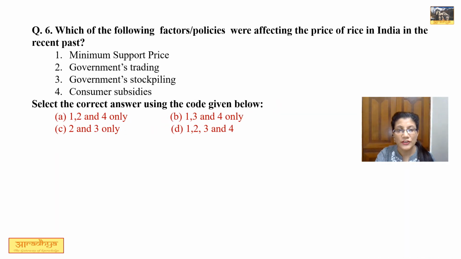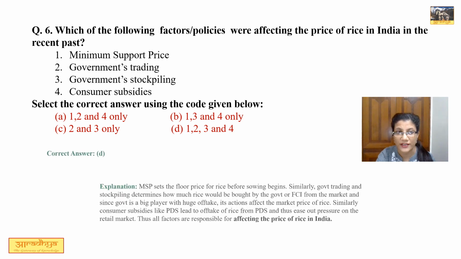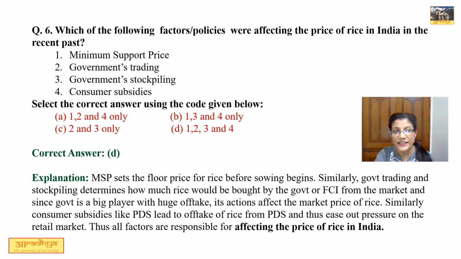Question number 6. Which of the following factors or policies were affecting the price of rice in India in the recent past? Now 4 options are given. First is MSP. Of course MSP is the minimum floor price of any commodity, so it will definitely affect the price of rice. Second option is government trading. Third option is government stockpiling. Government is a very important player. So of course if the government trades or stockpiles, the price of rice will definitely get affected. Fourth option is consumer subsidies. Consumer subsidies come in the form of PDS. So this will also definitely affect the price of rice in India. So all the 4 options are correct. So correct option is D.